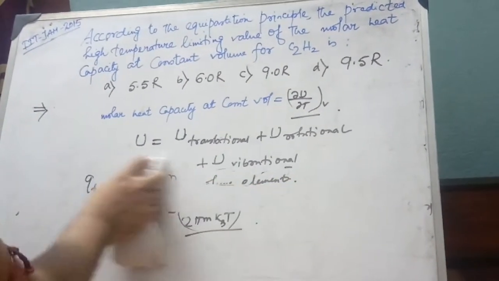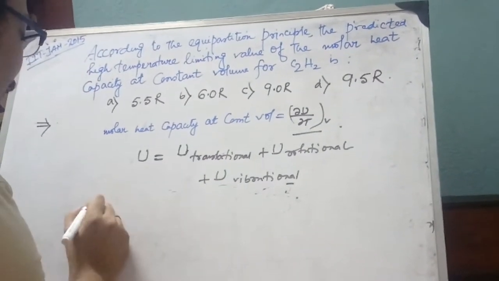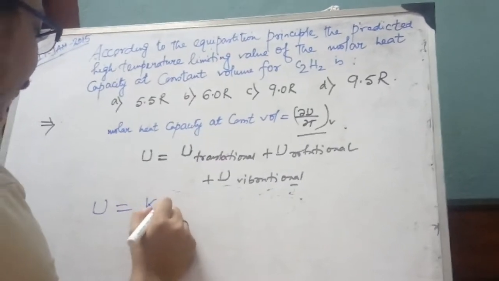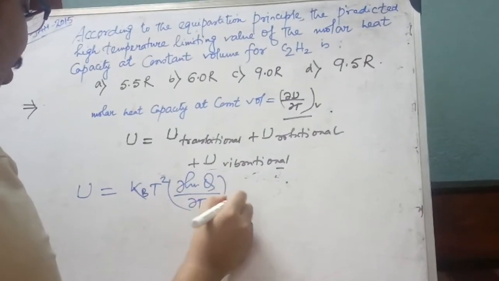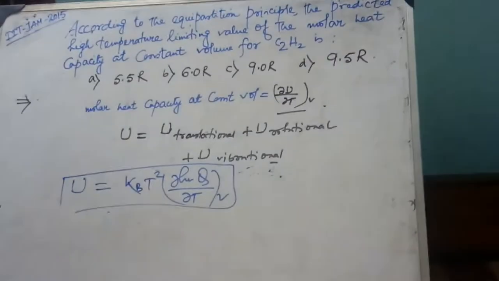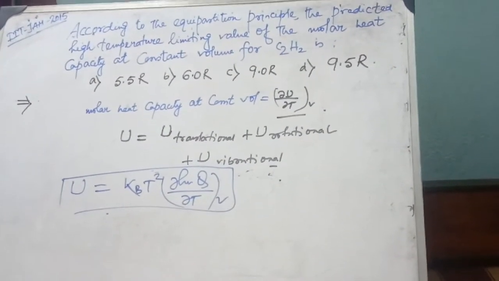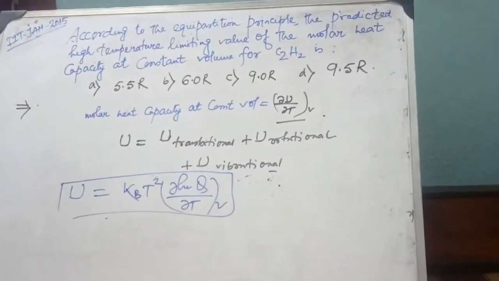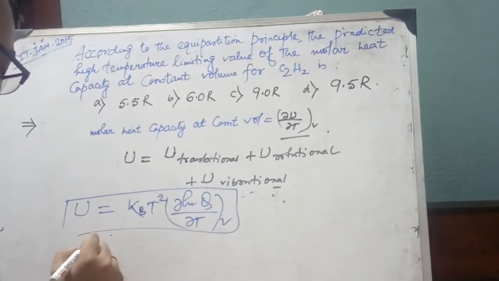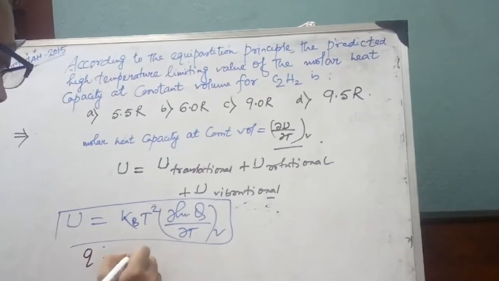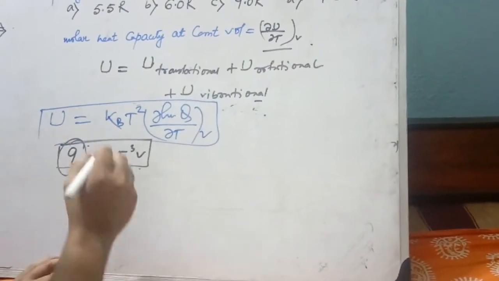Now energy can be calculated by this formula, U equal to kBT square del ln Q by del T at constant V. Translational energy can be calculated by this formula, rotational energy by this formula. So for translational energy, the translational partition function q equals lambda to the power minus 3 into V. This is the molecular partition function.